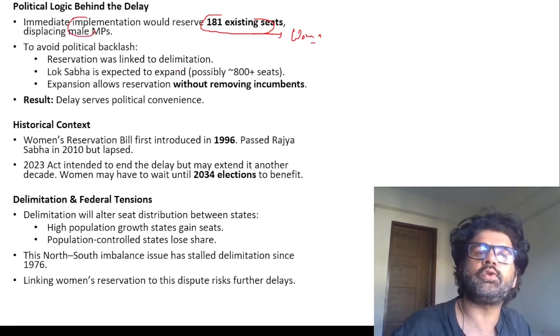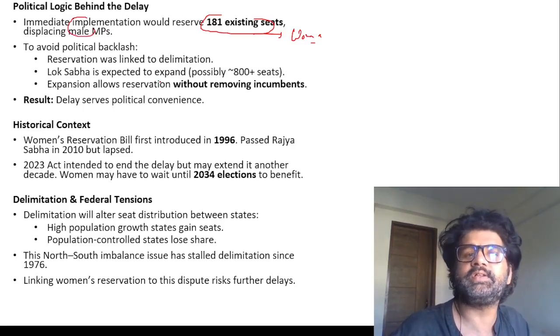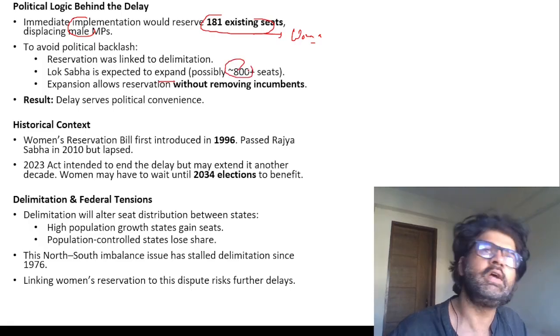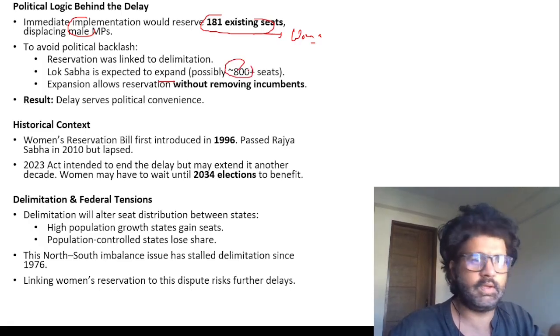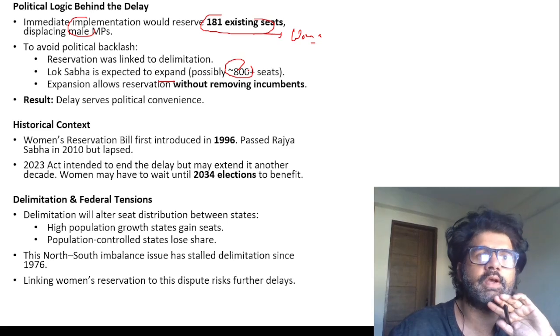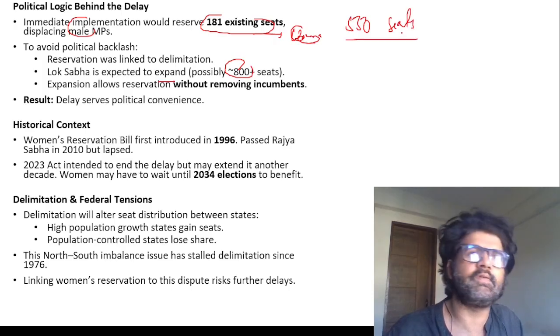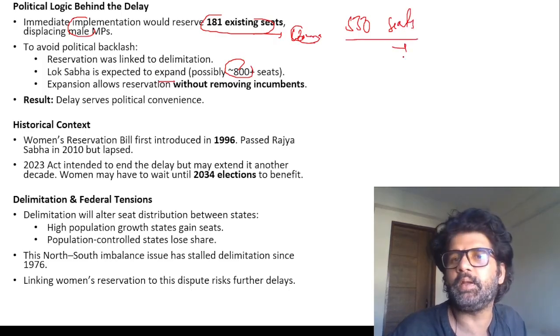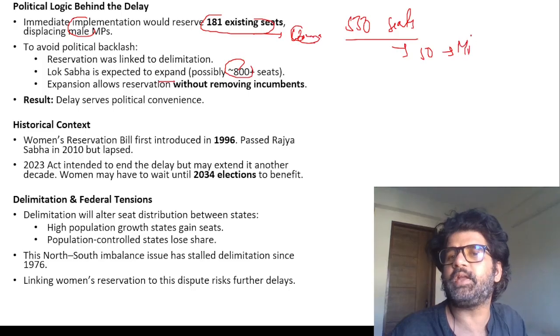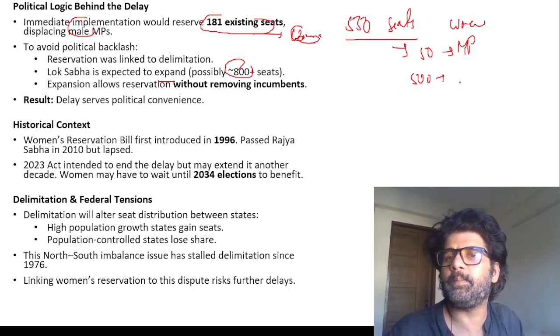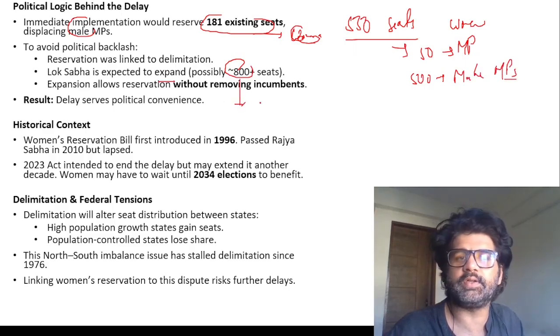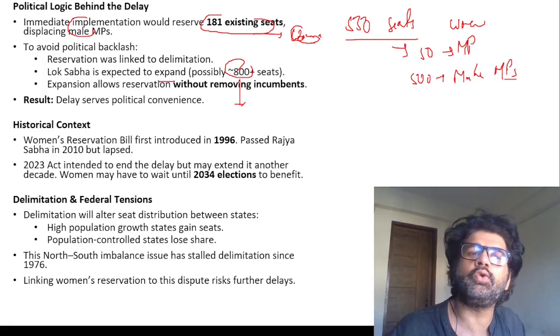So what the government is trying to do is give the seats, but increase the number of Lok Sabha seats to 800 plus. Then people will not be removed. Let me give you an example. Let's say there are 550 seats in Lok Sabha, and there is no reservation as such for women. Let's say there are 50 women MPs, just taking an example, so there are 500 male MPs. If the seats increase to 800 with 33% reservation, one third of the seats go to women.